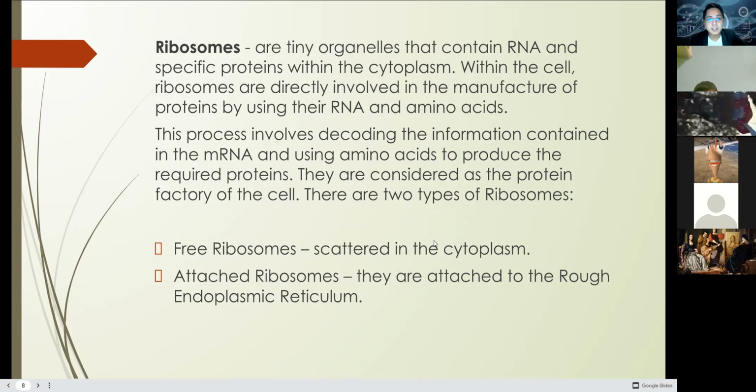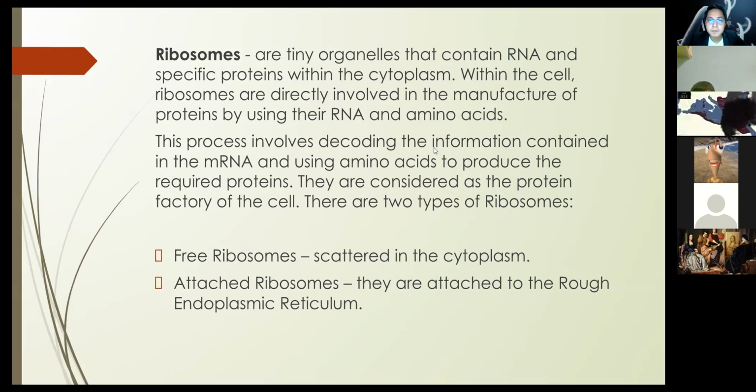Again, this is considered the protein factory of the cell because proteins are actually generated or manufactured here in the ribosomes. This process involves decoding the information contained in our mRNA and using amino acids to produce the required proteins. They're considered the protein factory of the cell.